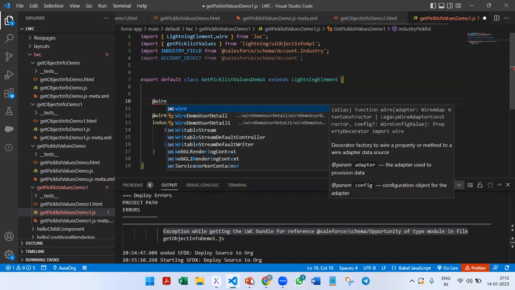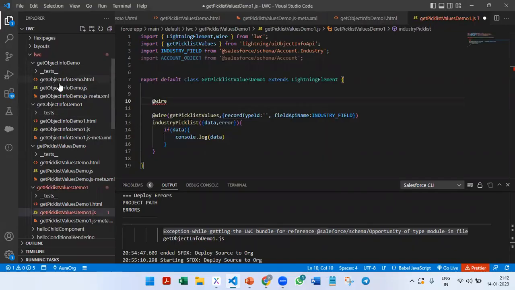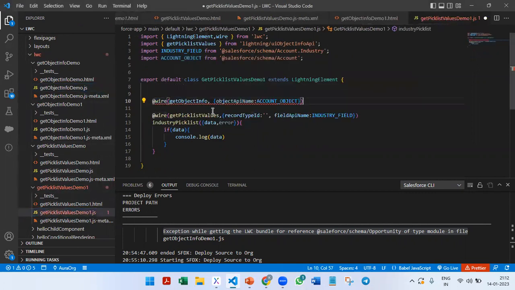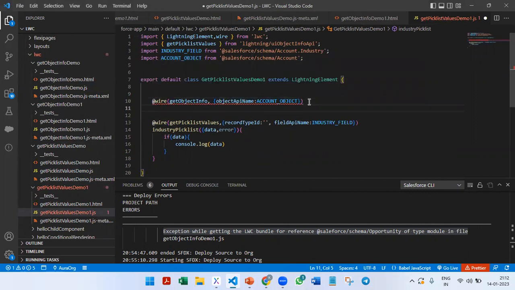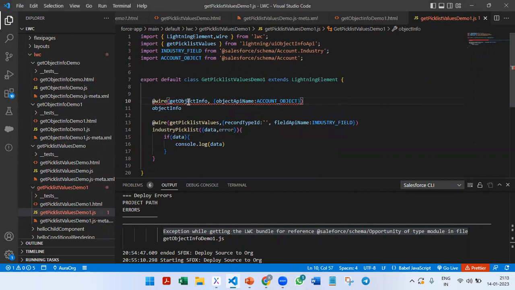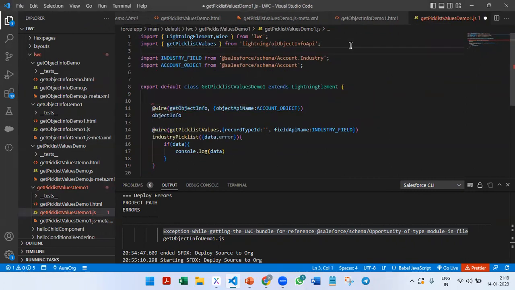At the rate wire, we will first get our getObjectInfo demo syntax. @wire getObjectInfo, object API name is account object, and this I'm going to store in the objectInfo property. We also need to import this wire adapter, the data service, as well.